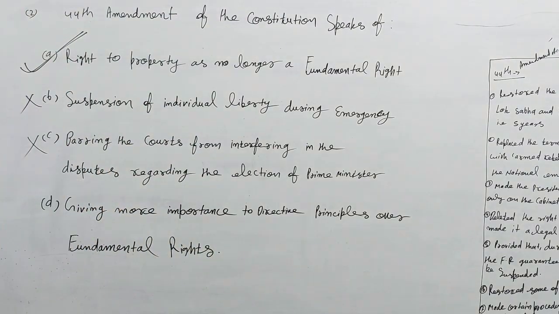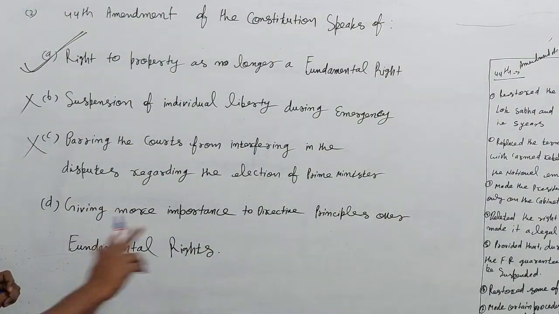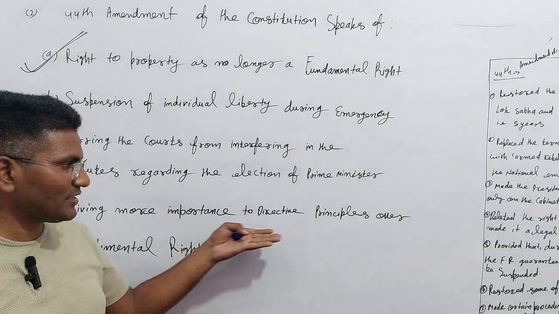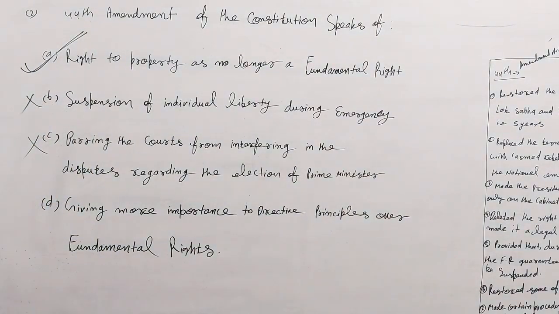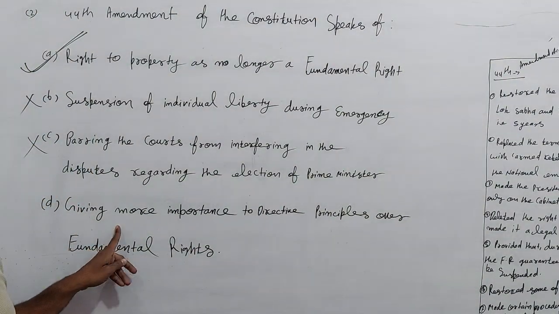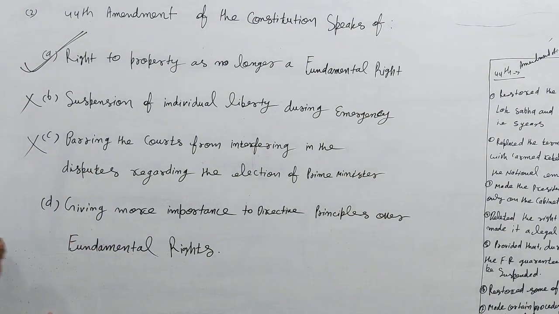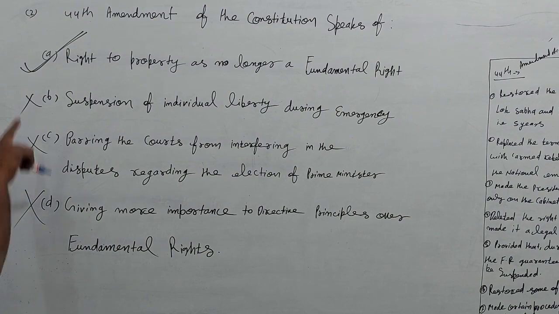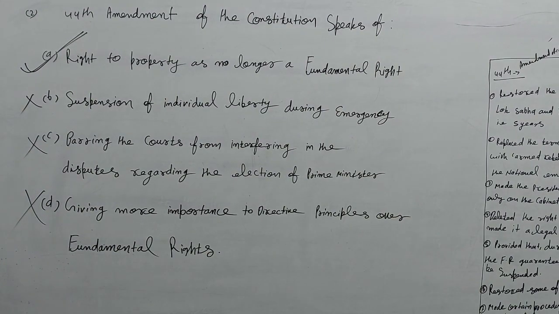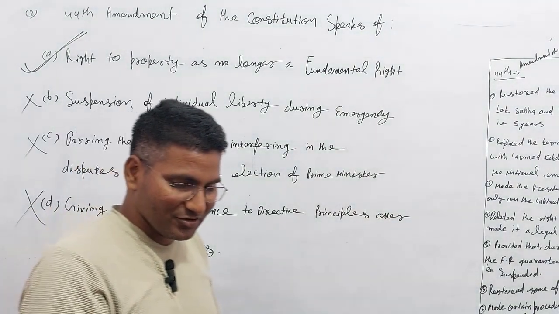So, to solve the question: giving more importance to the directive principles over fundamental rights was in the 42nd Amendment, not in the 44th Amendment. You should know that. So this is also wrong. Your option A is your right option. Are you getting or not?